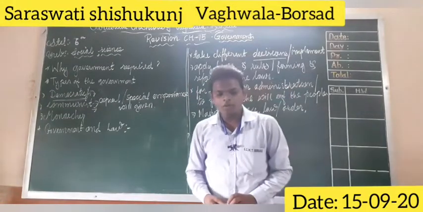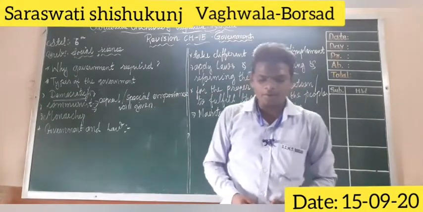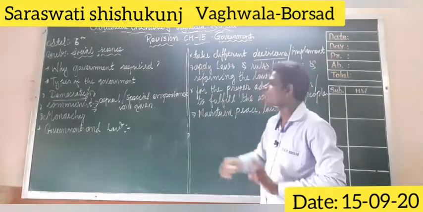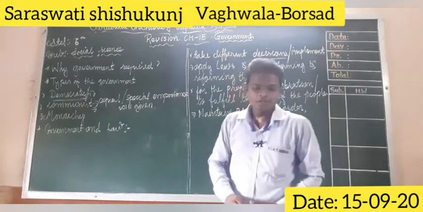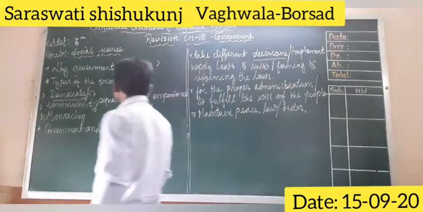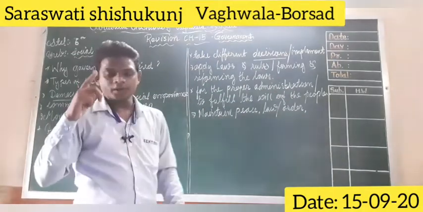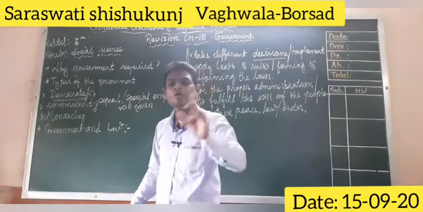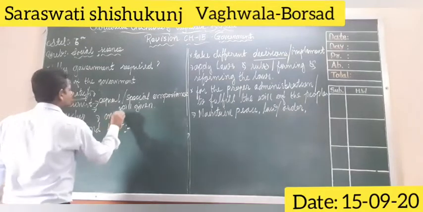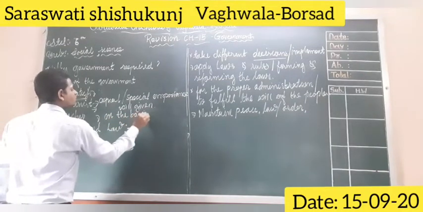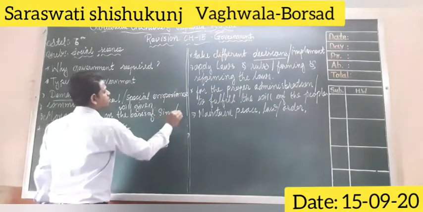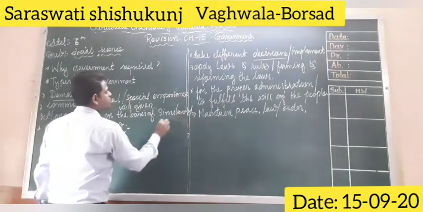It manages the governance system on the basis of equality and similarity. Two main characteristics of this communist government: they manage the governance system on the basis of equality and similarity. The first one is equality and the second one is similarity.